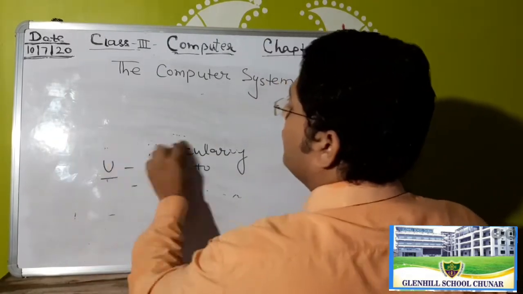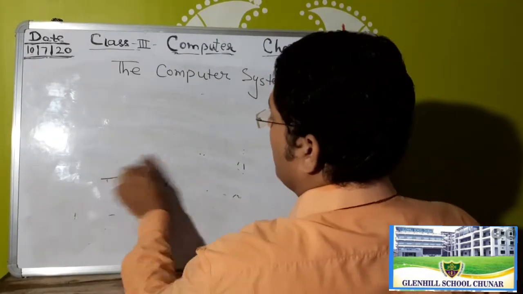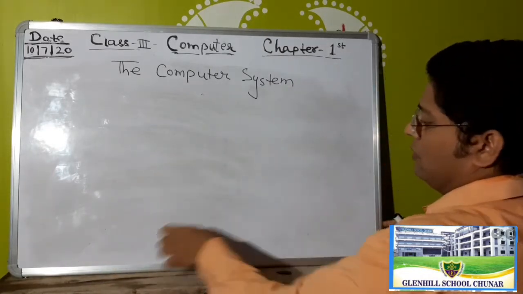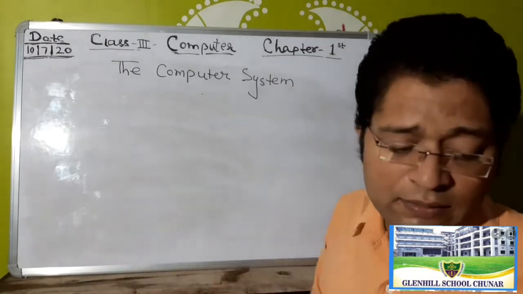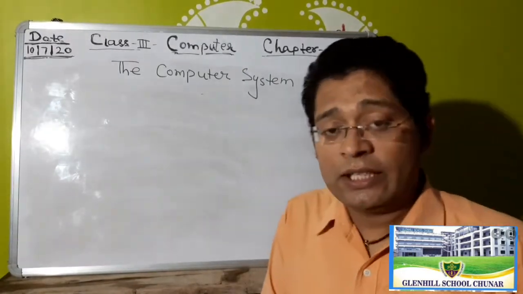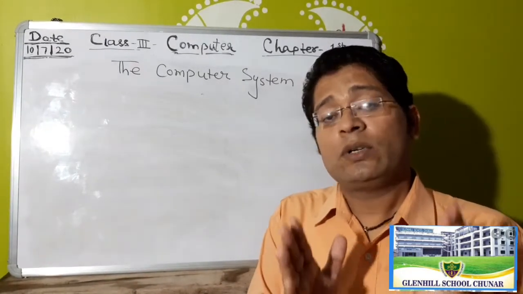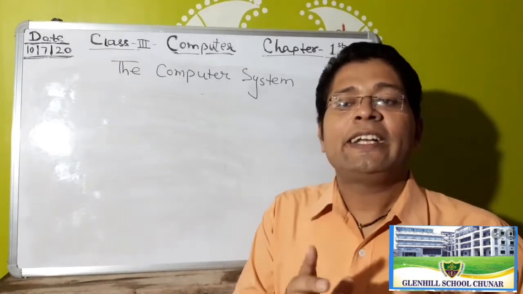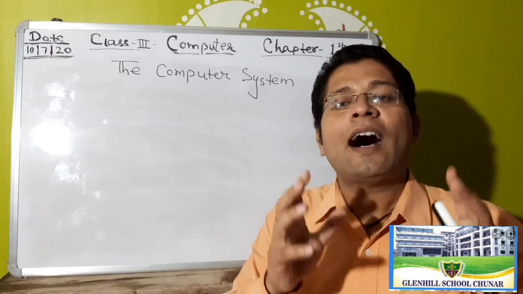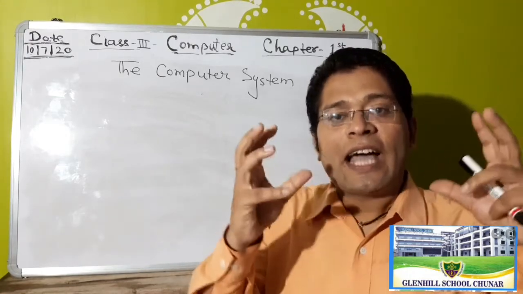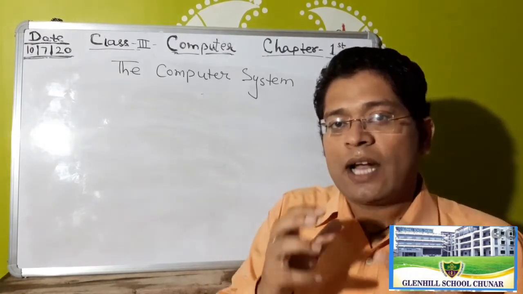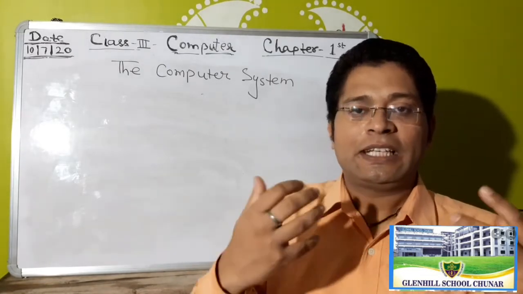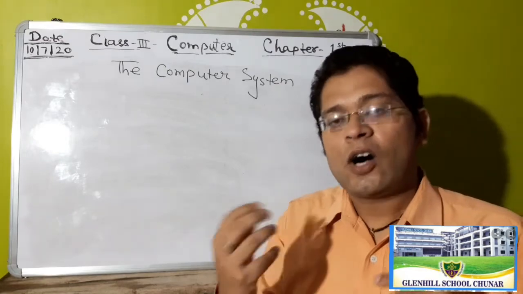After that we will talk about the parts of the computer, that is called the system. So are all students clear, what is a computer? A computer is an electronic device. It accepts data or instruction as input, and after processing it gives result as output.